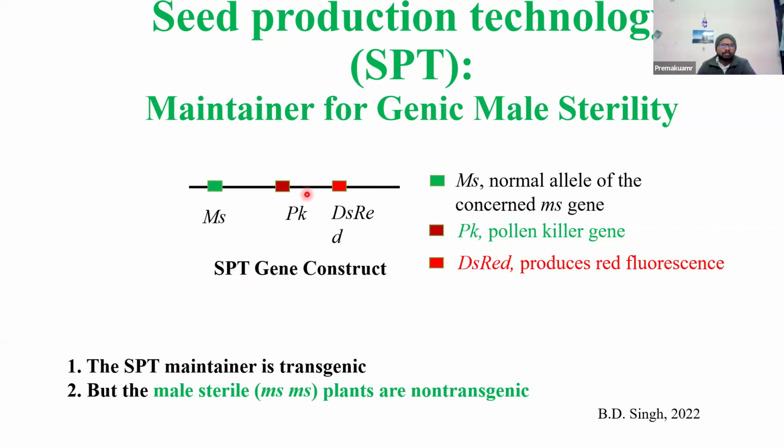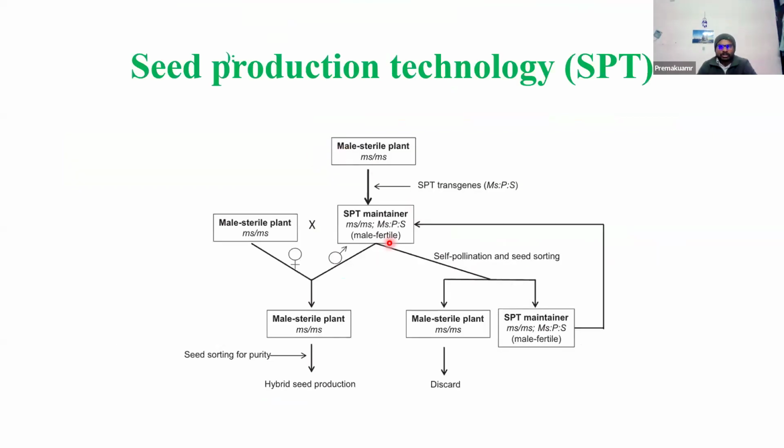Zygotic lethal genes, like the PK pollen killer gene, and one marker gene that produces red fluorescence when it is in the heterozygous, dominant condition. This gene construct is introduced into the male sterile plant.